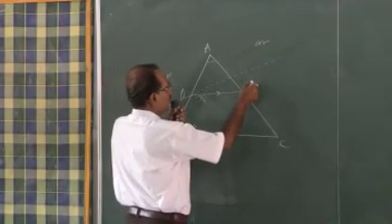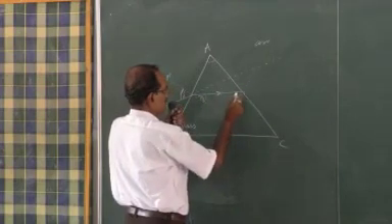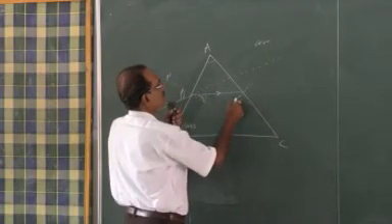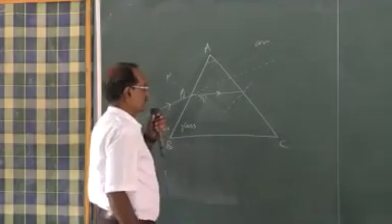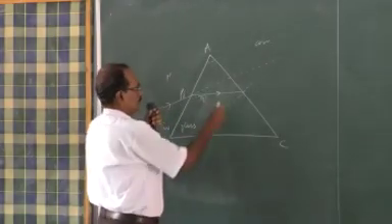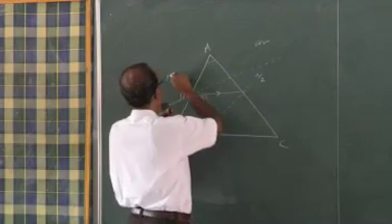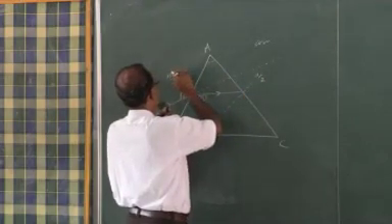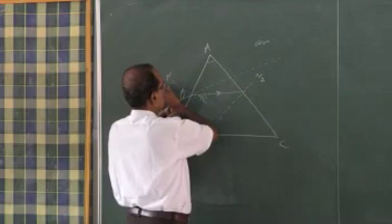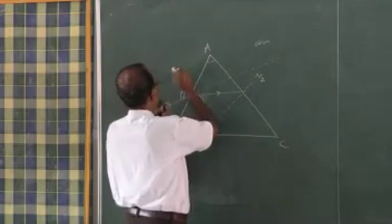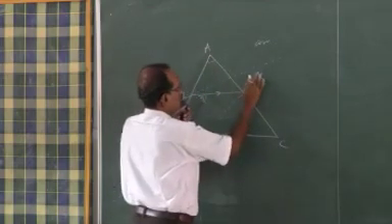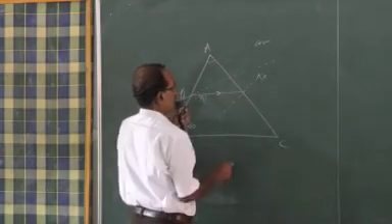Now again, this is say N2. Okay, this is M, this one is N, the normals.